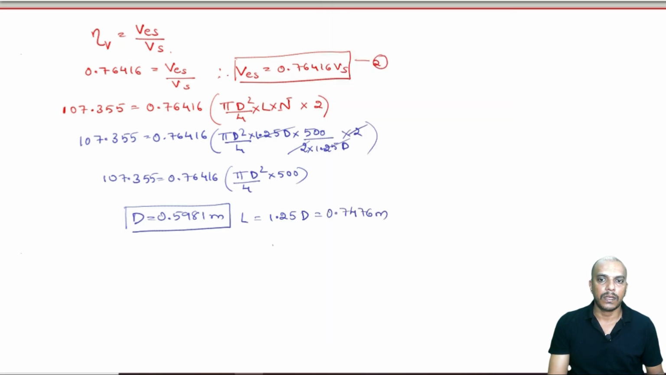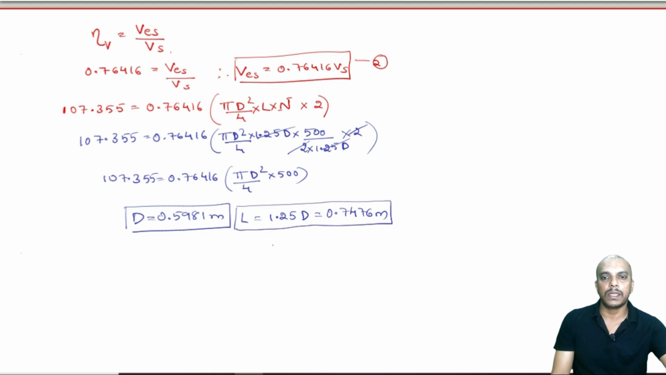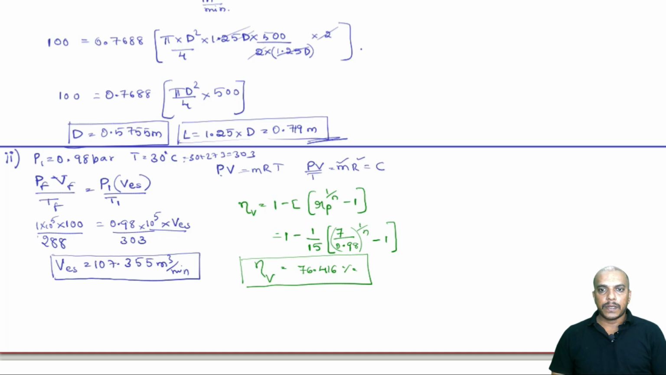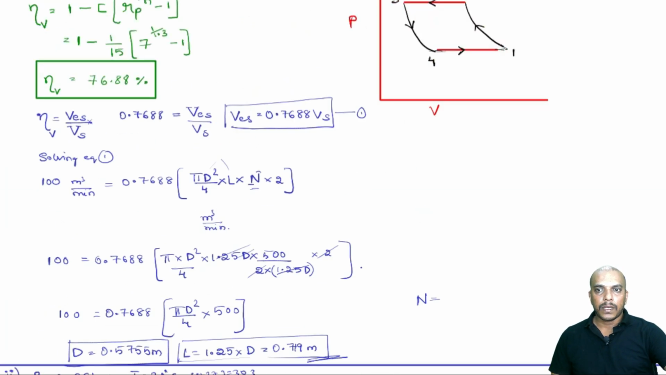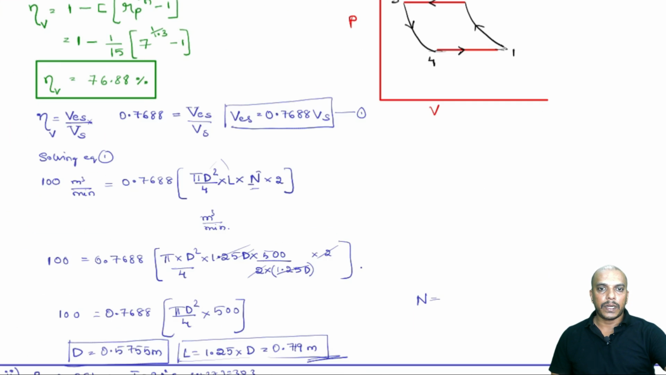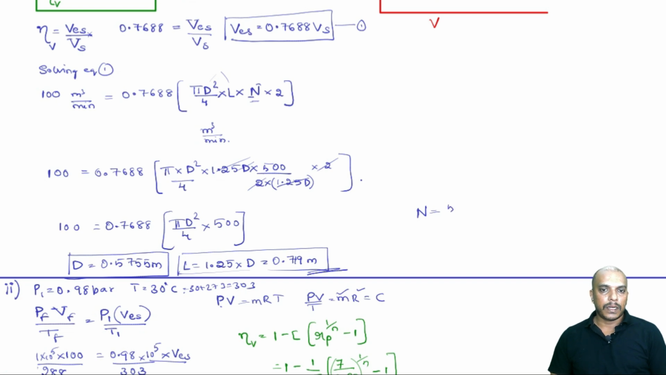If you are talking about the second case where the suction conditions are different, this will be the diameter and length. Once we are done with this, we can also calculate the speed. N can also be calculated. The speed equation is 500 divided by 2 into 1.25 times the diameter.